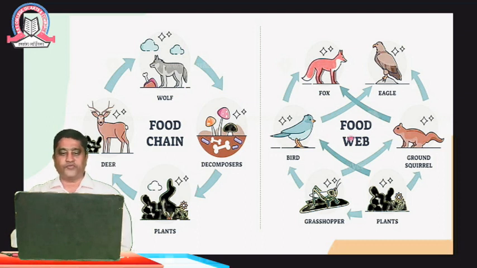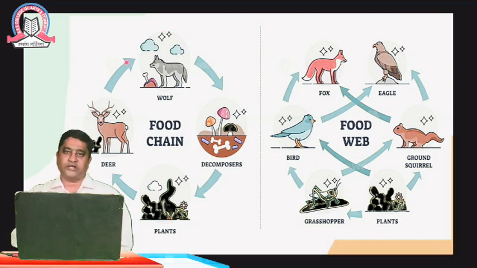If you see the food web, it is interconnected. The birds are eaten by the eagle, frogs are eaten by the squirrel, the squirrels feed on the plants, the grasshoppers are fed by the plants, and the grasshoppers are also eaten by the birds. If you see, this is all interconnected.